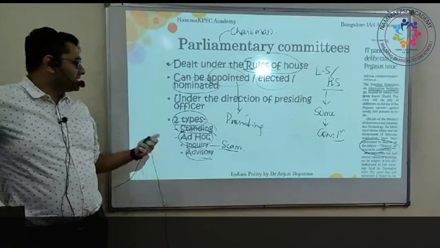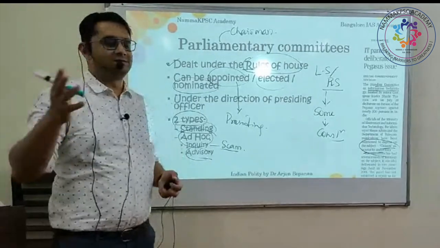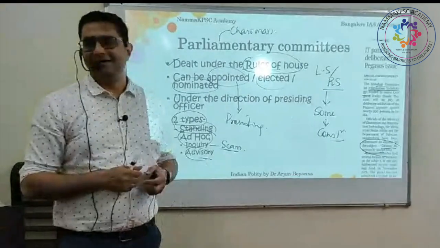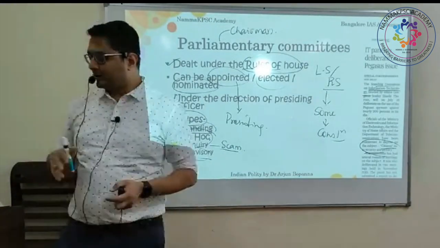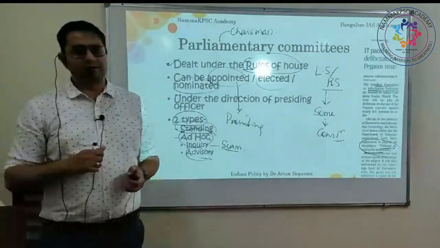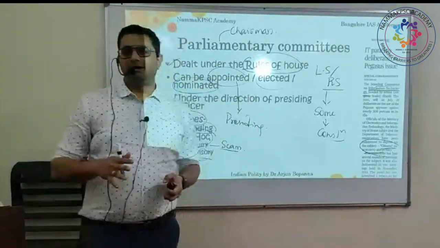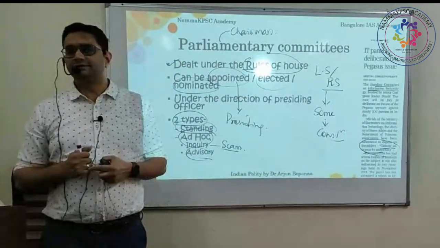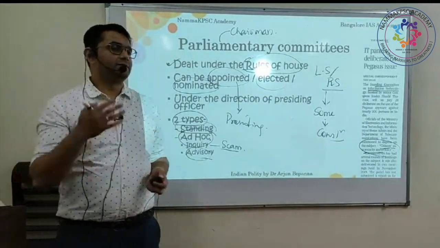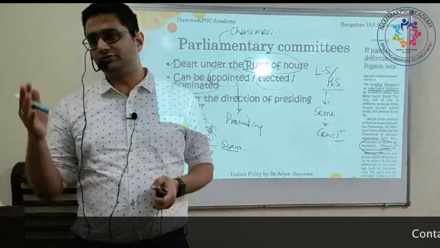Many such inquiry committees have been set up: the Bofors scam, then the stock scam, the Harshad Mehta scam, where an inquiry committee was set up which gave its advice. Is that understood? So you have these committees set up either in Lok Sabha or Rajya Sabha. Some will have members from both houses, some will be exclusively Lok Sabha, some exclusively Rajya Sabha. Depending on which committees you are asked about, you should know the facts.